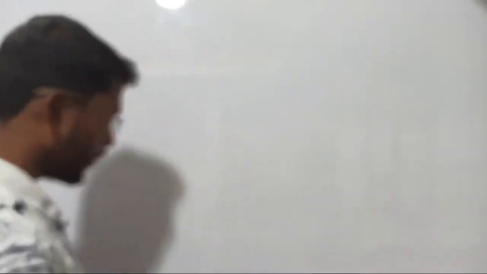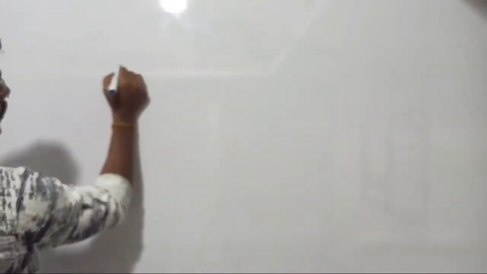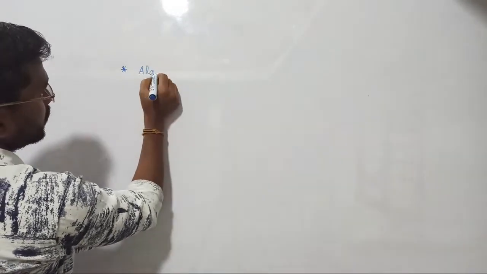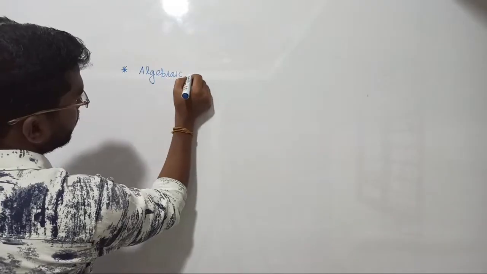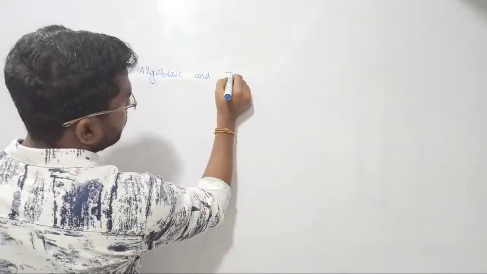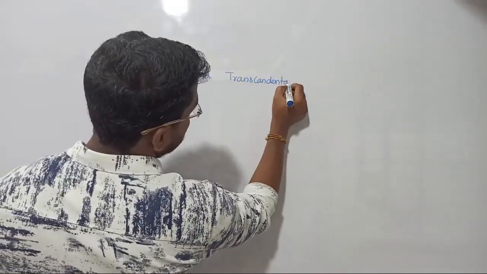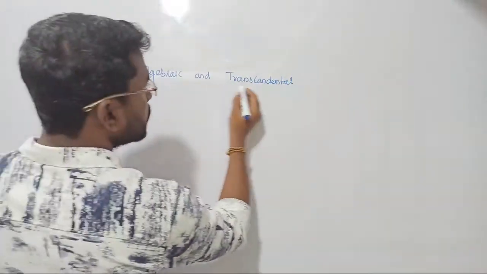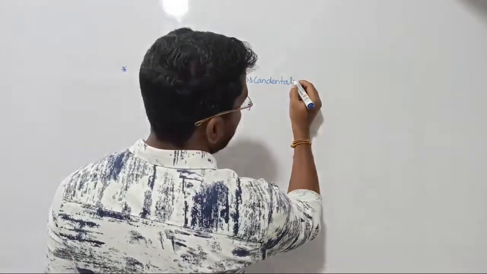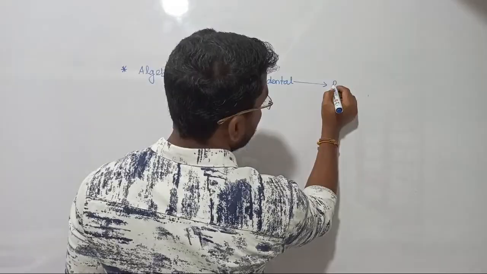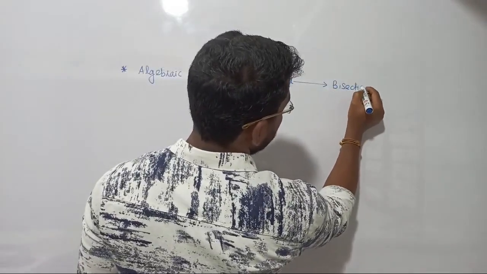Okay, fine. Let us see. I told you we are going to look at the solutions for 4 methods here, right? First, we are going to look at the solutions for algebraic equations and transcendental equations, right? These two types of equations can be solved by 4 methods. Method number 1, first we are going to use the bisection method, right?